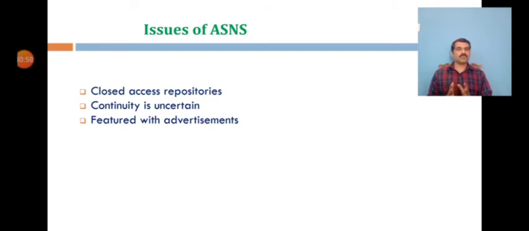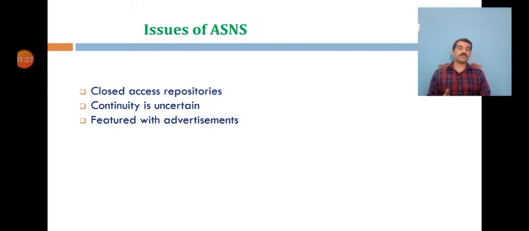The thing is, most of the academic social networks are not open access repositories. One has to register in order to download the articles, unlike in non-commercial open repositories. We need to have a registration always. And this kind of academic social networking is run by commercial enterprises, so they may change or stop their service without any prior notice or warning. So, we may lose our entire things.